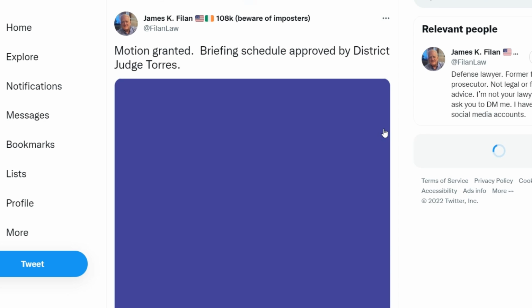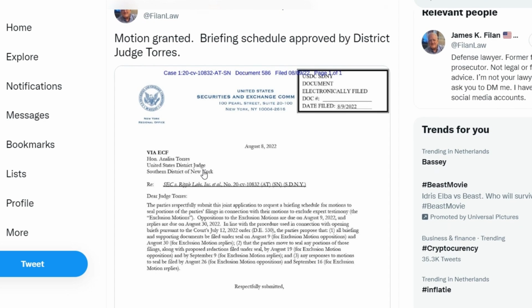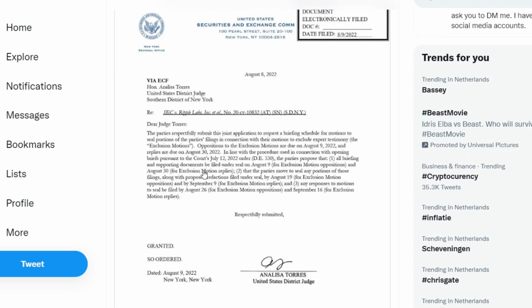Meanwhile, both the SEC and Ripple have jointly filed a request for a briefing schedule for the proposals to seal parts of their response to each other's proposal in order to exclude expert testimony. The parties propose that all briefings and supporting documents concerning petitions to exclude expert testimony should be classified until Judge Analisa Torres deals with this.